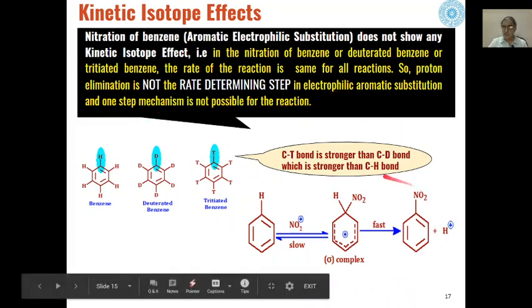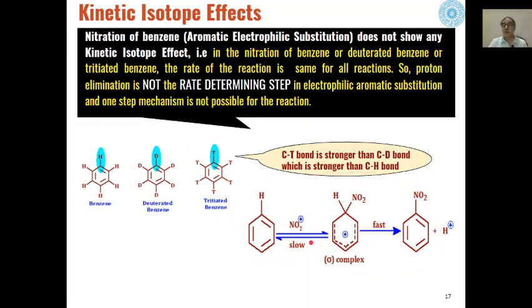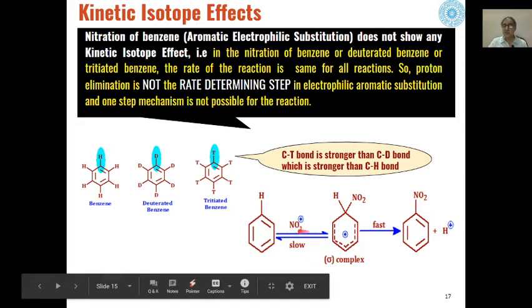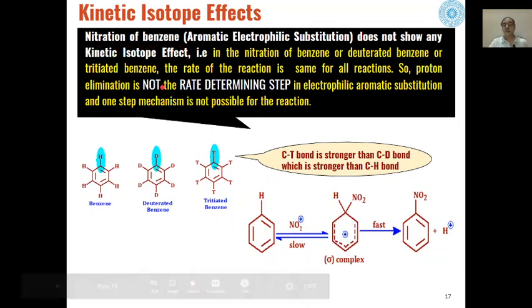So that is why this mechanism is proved, because we can see over here the first step is the rate determining step, where the electrophile gets attached to the aromatic ring and removal of hydrogen takes place in a faster manner. So that is why the nitration of benzene does not show any kinetic isotopic effects.